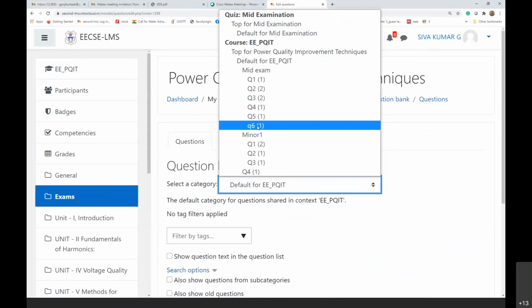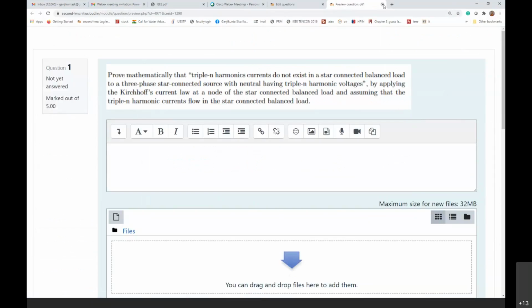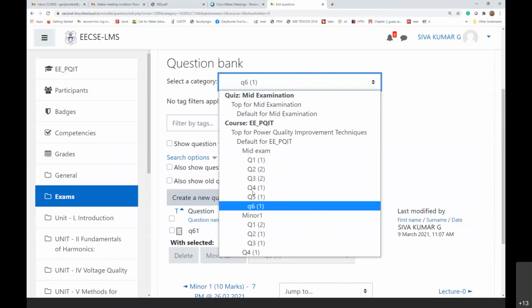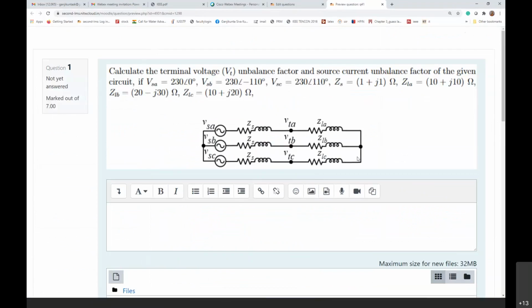The last question, not this question, right, Q4. This is the last question which I have given in the exam. This is the question which I gave you in the minor one examination, and I have discussed the solution also while discussing the solution of the minor one. I will just give the answers, not discussing the entire key.